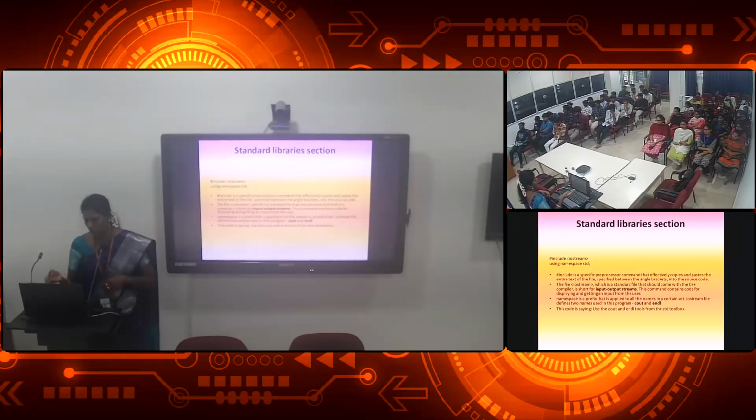Then next you have the file. iostream is for input and output streams, that's what I told you. Namespace is a prefix that has to be applied to get cout and endl. Many of you typed in your lab as end1. That was endl. I was telling you to put l over there, then only your program will run. So that all will come under using namespace std. When you have using namespace std, we can use the endl or cout statements.